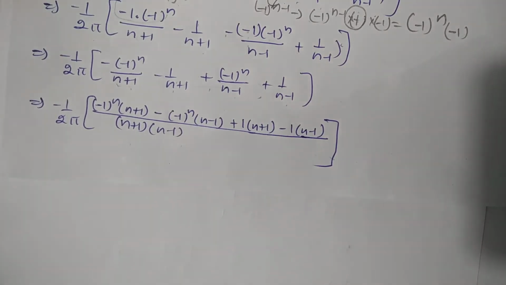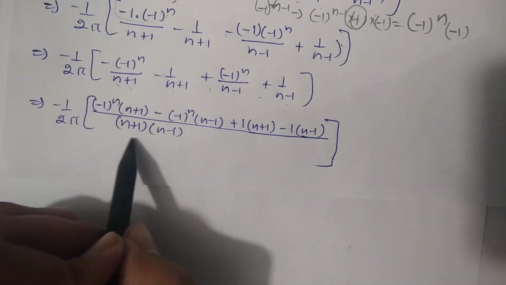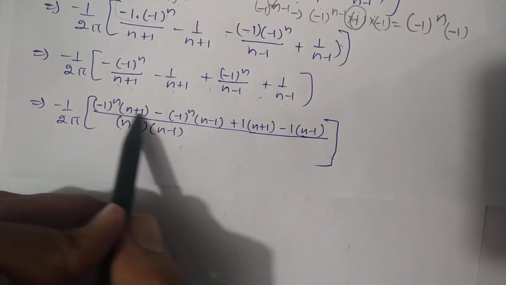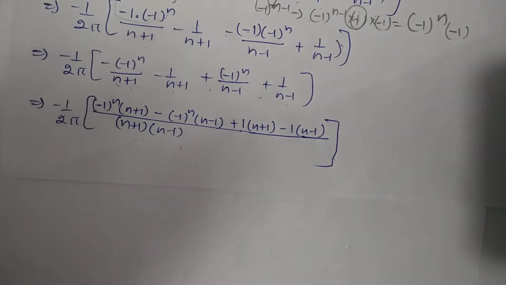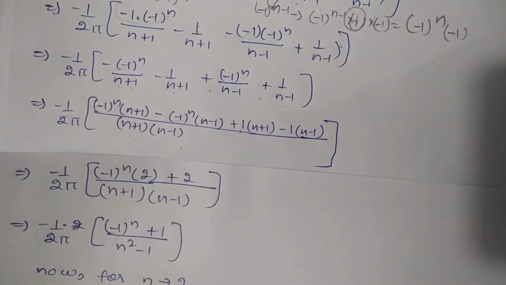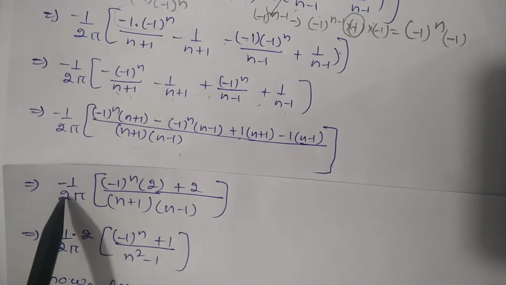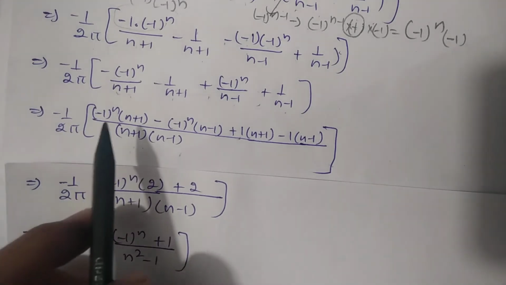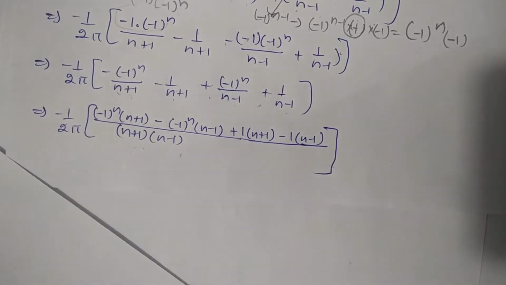So in the denominator I will multiply n plus 1 and n minus 1, so this value will become just like that. Now finally, after solving it, I will write this value as minus 1 by 2 pi, and here, students, just see what I did over there.